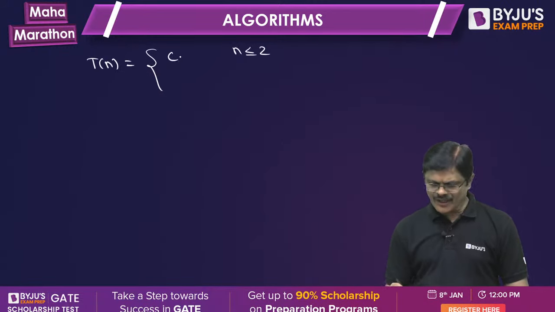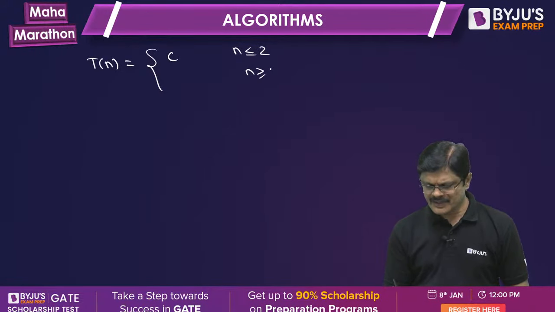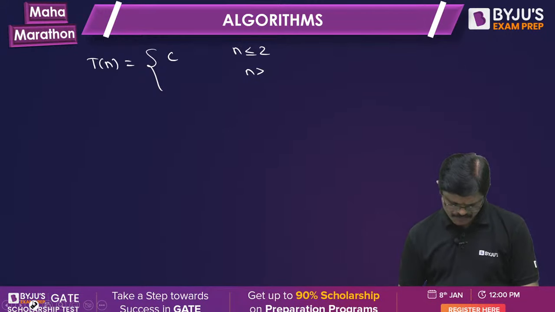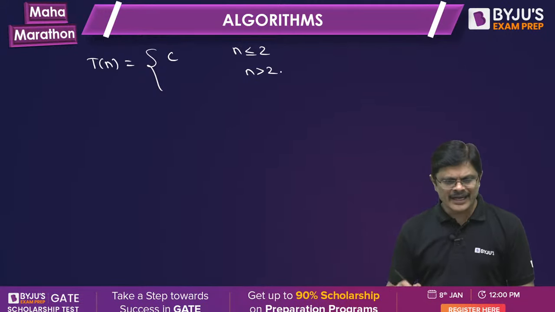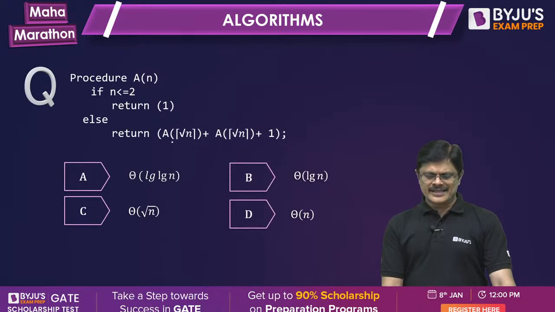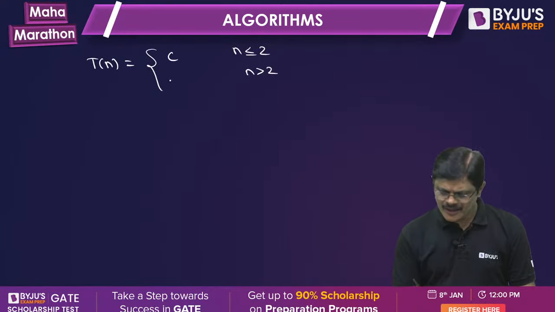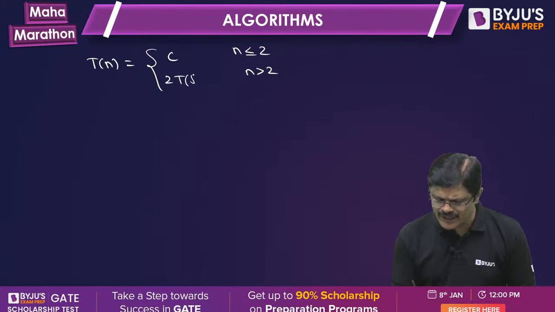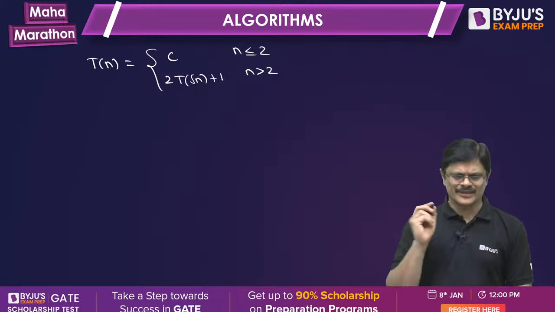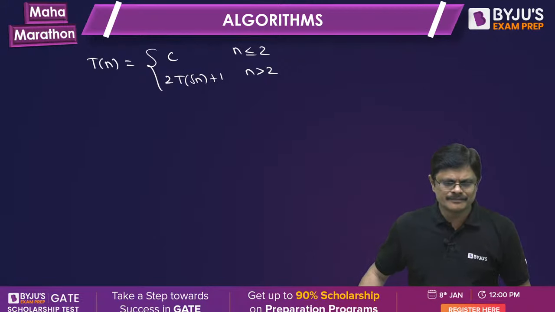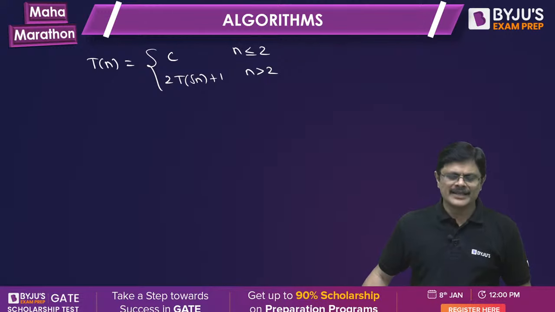And for n greater than 2, it is 2 times T of root n plus 1. Is the idea clear? Any doubts? Yes or no?